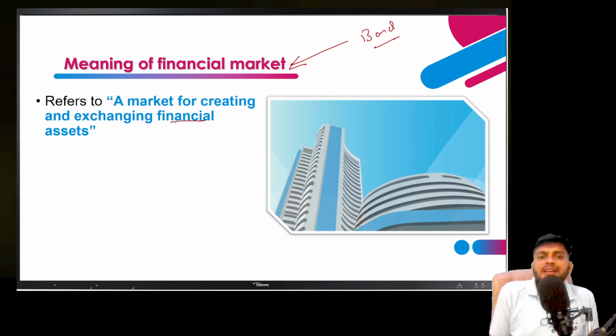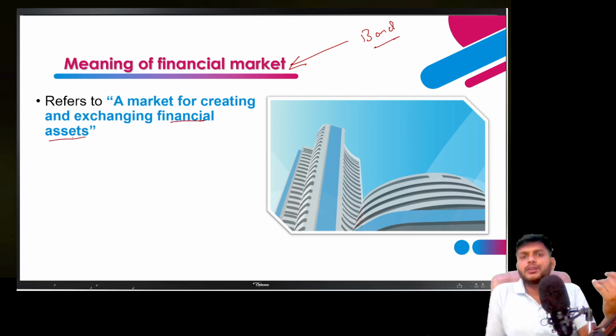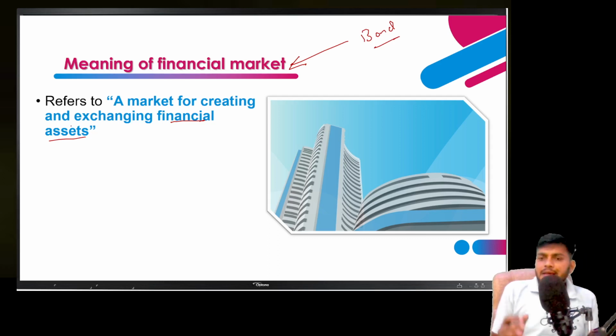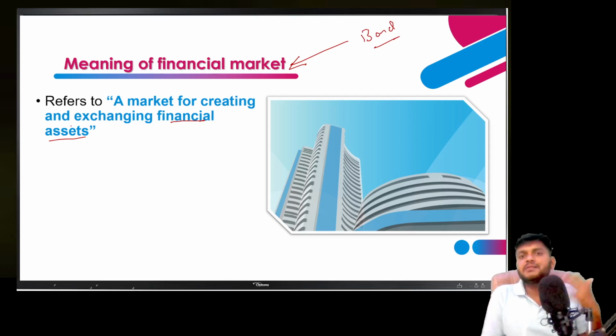What is the meaning of financial assets? It means shares, debentures. Most people are buying securities from the market, investing in different companies. So it is a marketplace where you can invest or you can borrow money. It's like other markets where you're buying and selling commodities, like buying vegetables and fruits from the market. So there is a buyer and a seller.